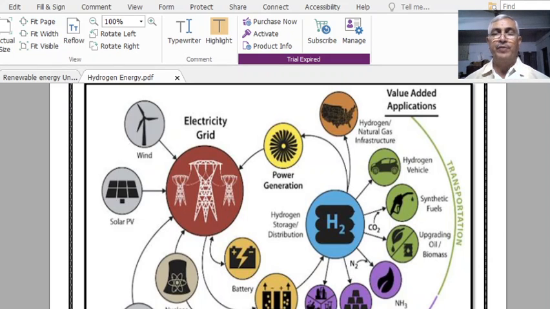Right. Before going to the topic, let us have a small discussion about hydrogen fuel. We know that hydrogen was recognized as the future energy source.